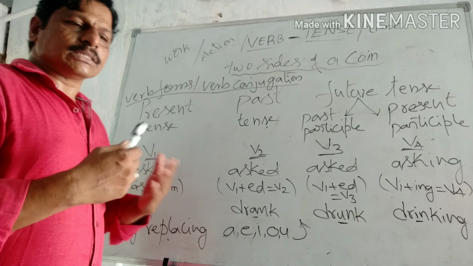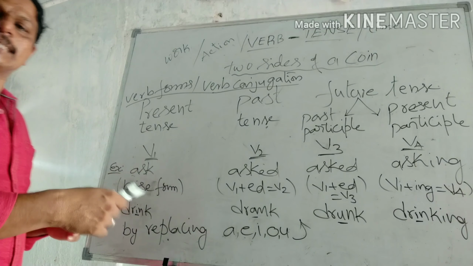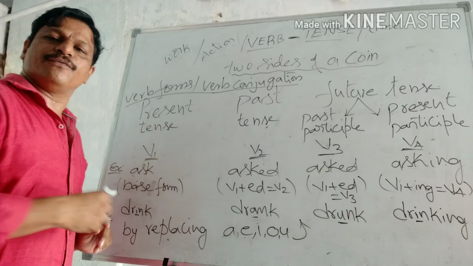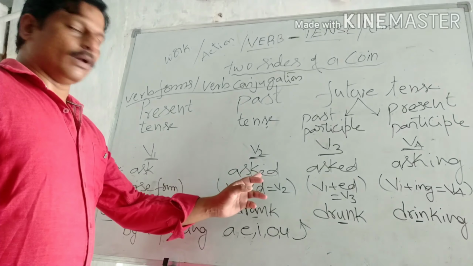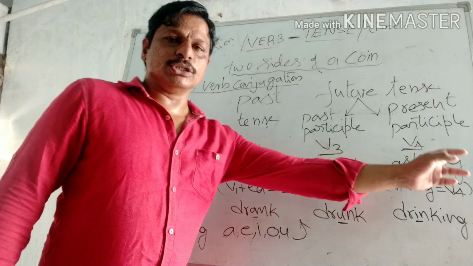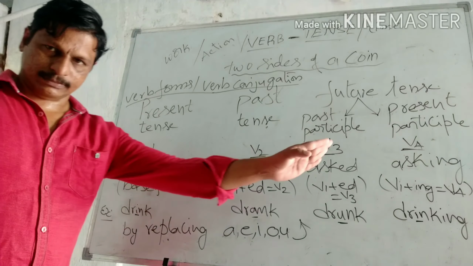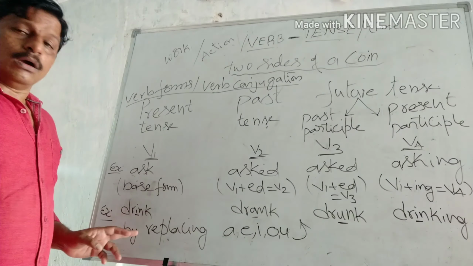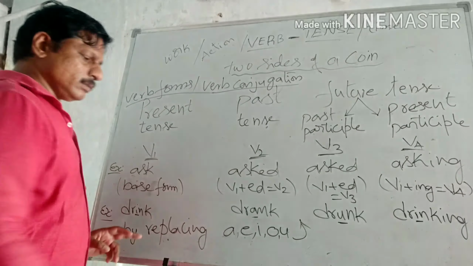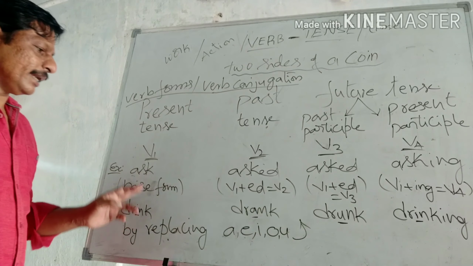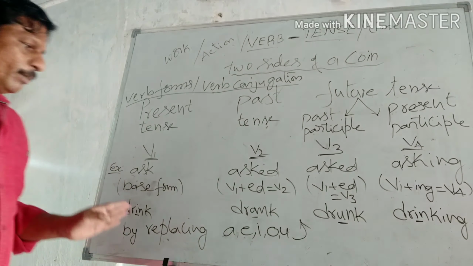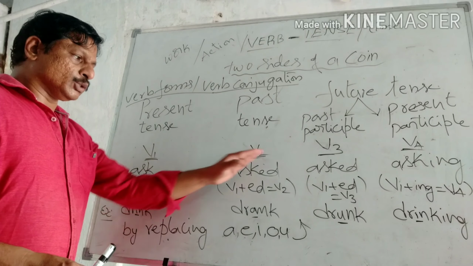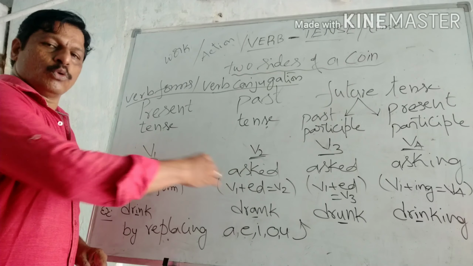We have lakhs of verbs, lakhs of root forms. For all these lakhs of root forms, this is the simple formula: adding ed or adding ing, we can get the verb conjugation. Or by replacing the vowel letters A, E, I, O, U, we can get the verb conjugation for some verbs. These two types are very, very important in verb conjugation.